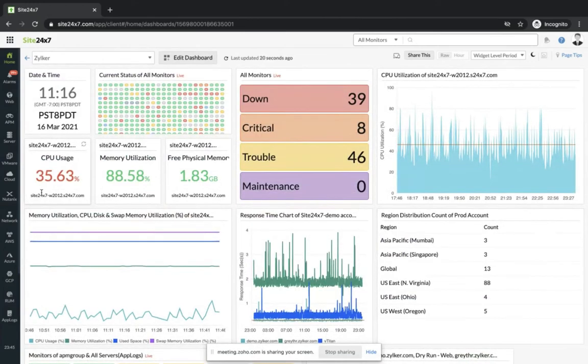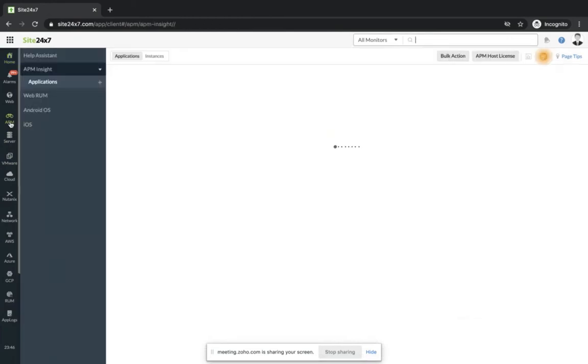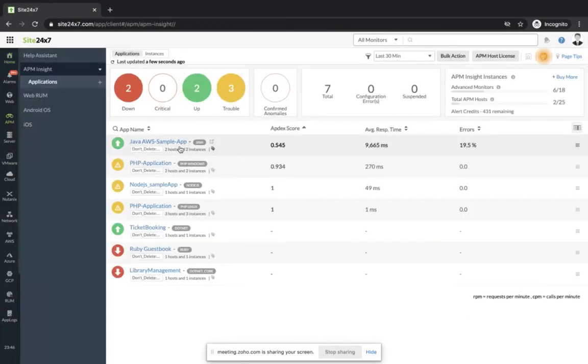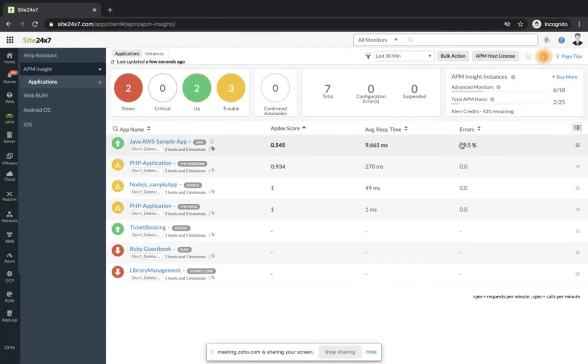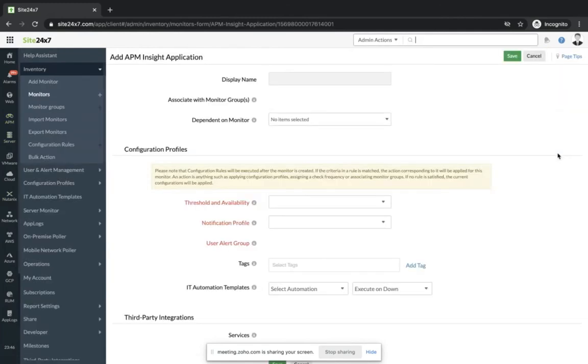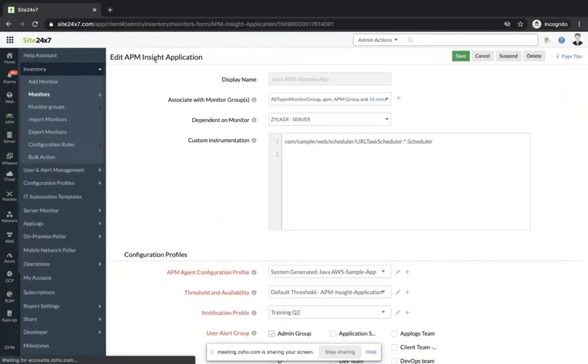Now, speaking of integration between the tools, one can also add dependency monitors with Site 24/7. Now, let's say this particular Java application is actually hosted on this server. All that one needs to do is map this application monitor to the corresponding dependent server monitor.